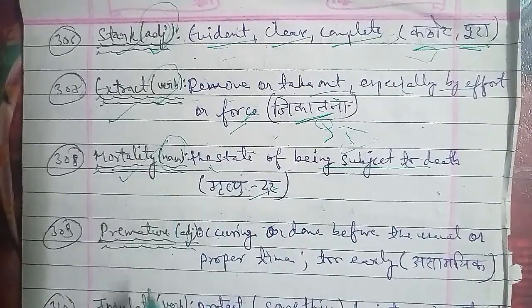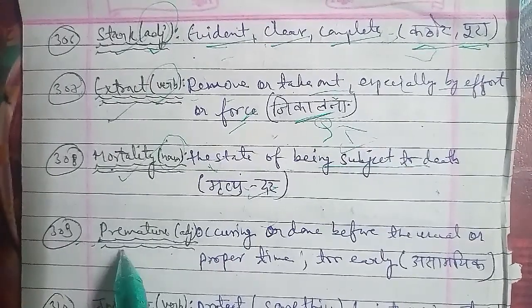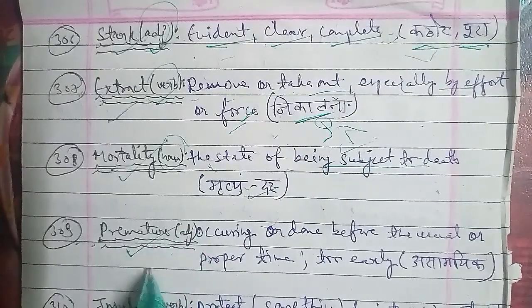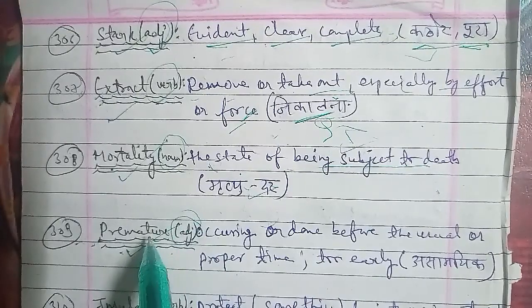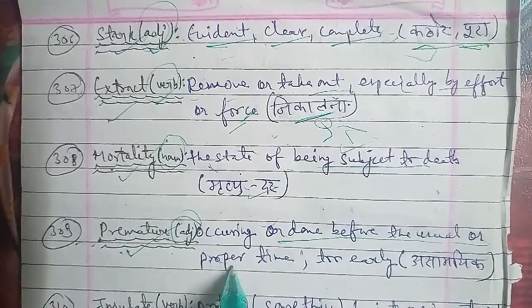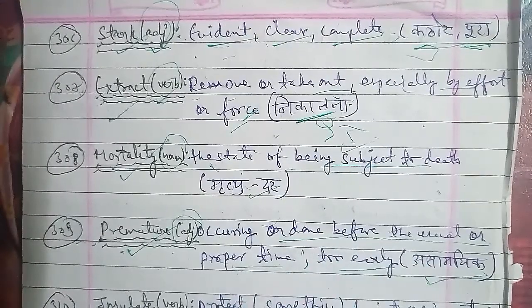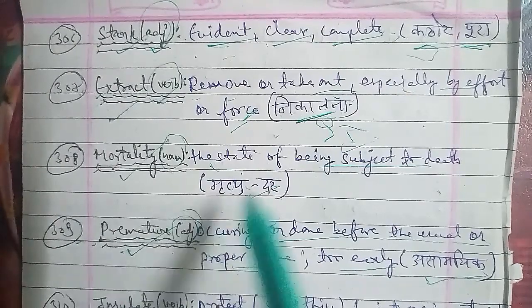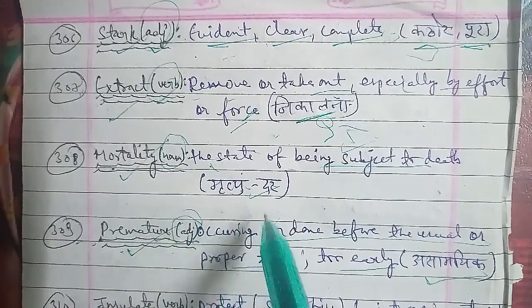Next one, the 310th word, that is insulate. Insulate is a word that is used as a verb, and the meaning of insulate is to protect something. When you are protecting something by interposing material that prevents the loss of heat or intrusions of sound, which we call prithak karna. Insulate means to protect something by using material that prevents loss of heat, as well as the intrusion of sound.